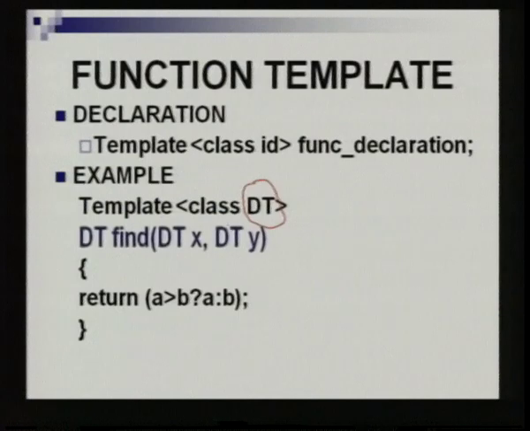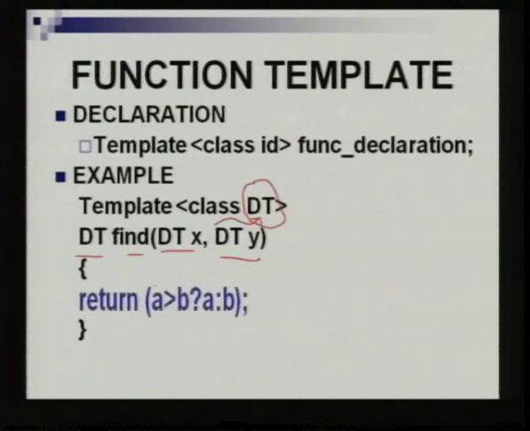If you see the next statement, the return data type is also this dt, find is the name of the function, and the parameters are also of this dt type. So, whatever template name you use over here, the same name you should use over the function also. Then you define the function: return if a is greater than b. If a is greater than b, return a, otherwise return b. So, this x will be substituted for a, this y will be substituted for b. That is how these functions are defined. You have to remember the syntax when you are using the template function, this is what is important.